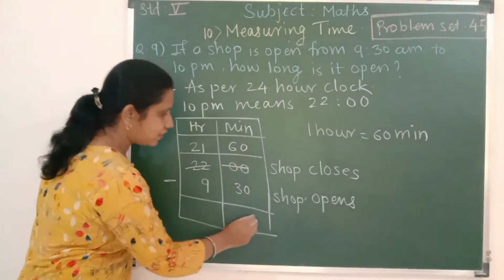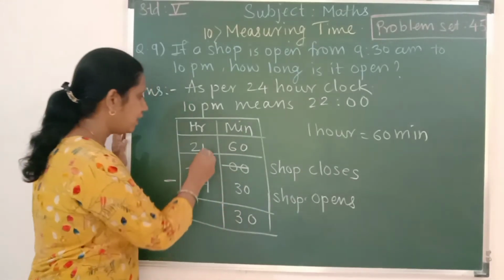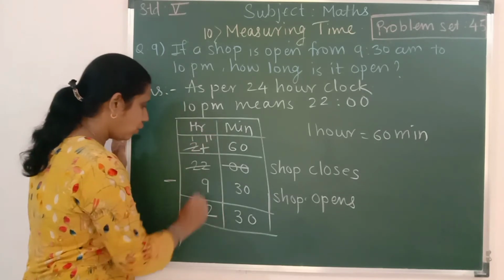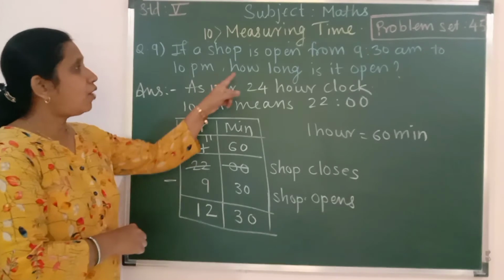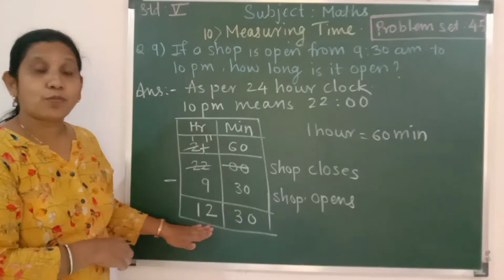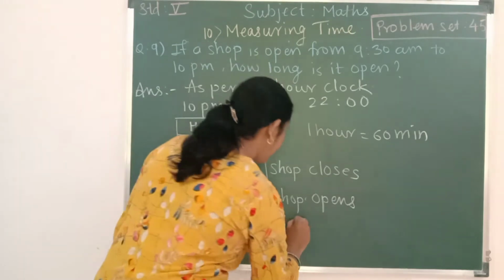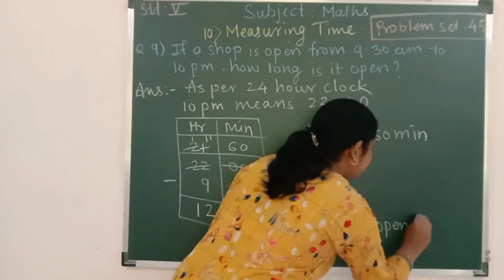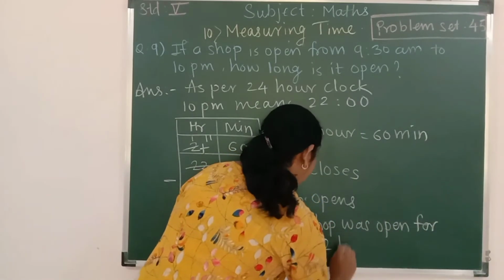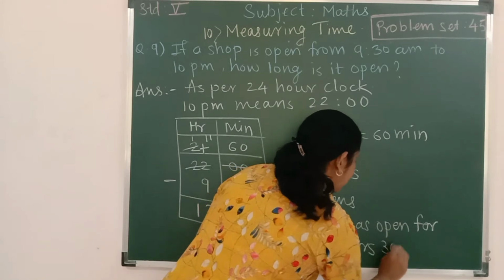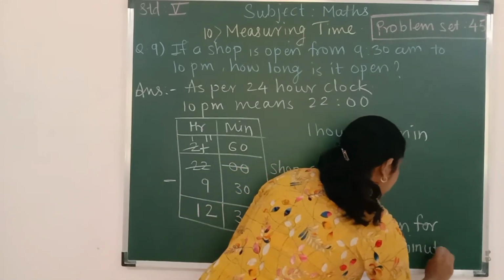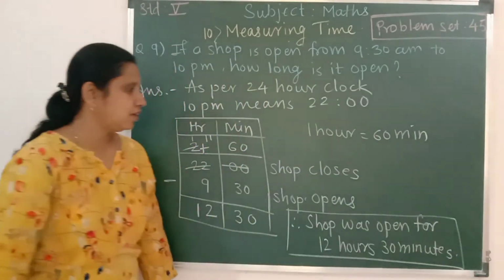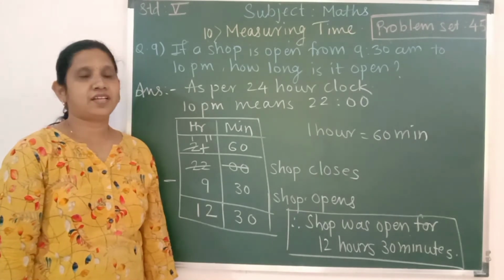Okay. Now 0 minus 0, 0. 6 minus 3, 3. 1 minus 9, not possible. Cancel. Write 1. 11 minus 9, 2. 1 as it is. So, how long was the shop open? It was open for 12 hours 30 minutes. So, therefore, write over here, shop was open for 12 hours 30 minutes. Okay, so write over here, answer in the box. This is our answer.